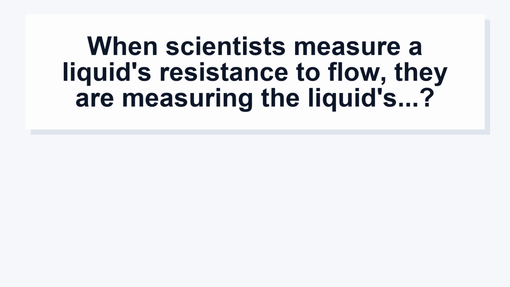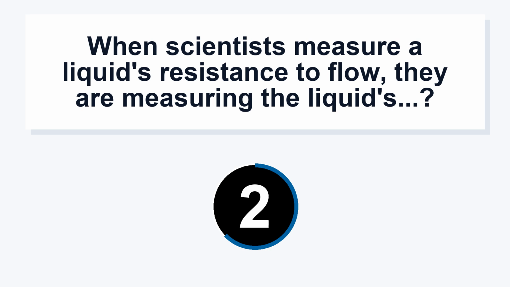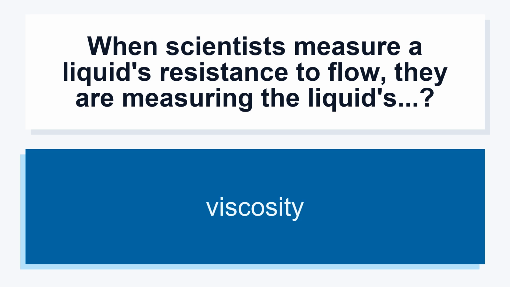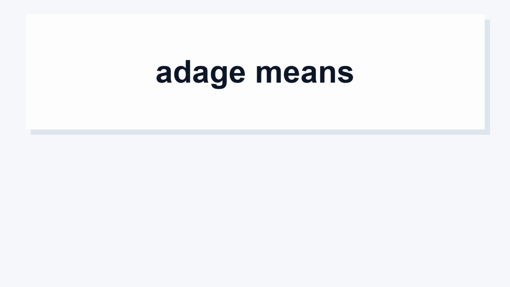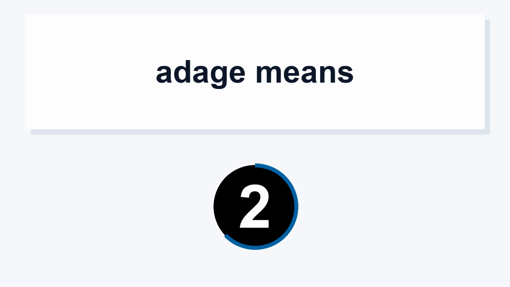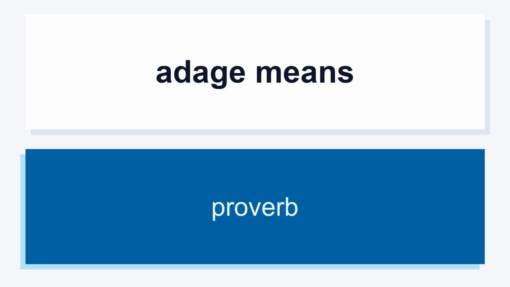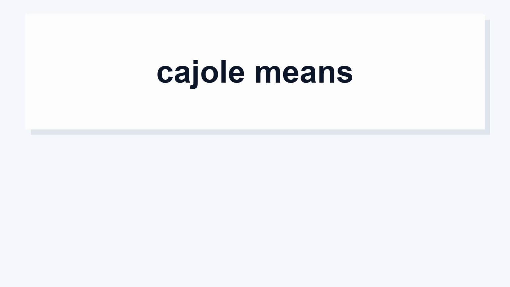When scientists measure a liquid's resistance to flow, they are measuring the liquid's viscosity. Adage means proverb. Cajole means.